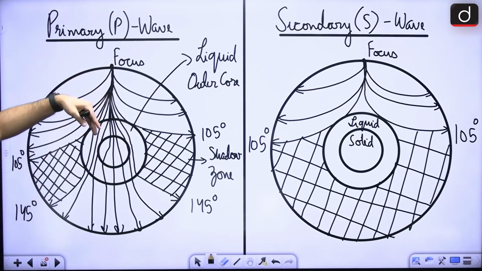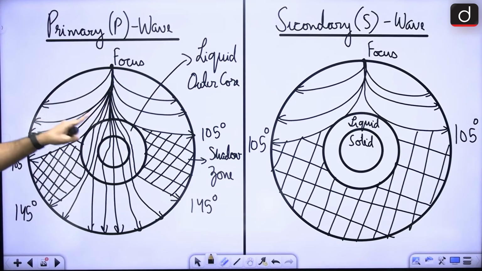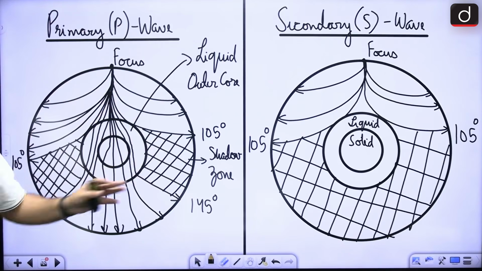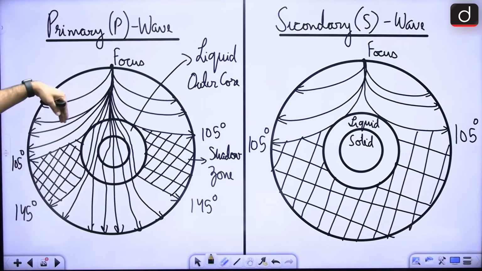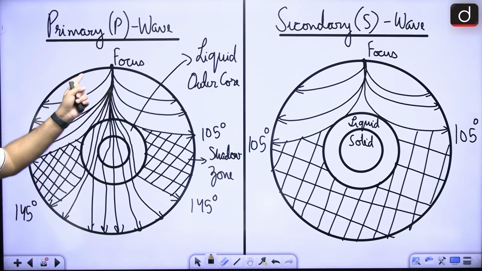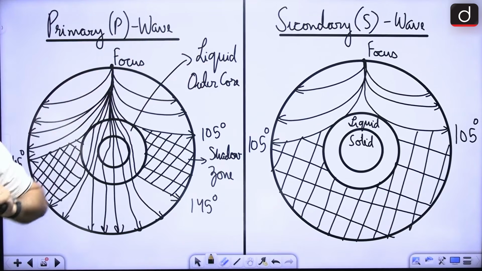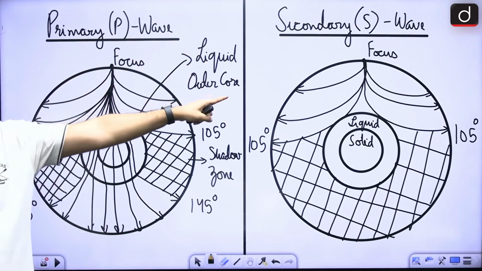It is moving faster because it is able to travel through all the mediums, right? It is able to travel through solid medium, it is able to travel through liquid medium, it is even able to travel through gaseous medium, right? That is why this is the wave that is first to reach the surface of the earth, right? That is why it is primary. Now, in case of the secondary wave, what is happening? It can only pass through solid mediums.